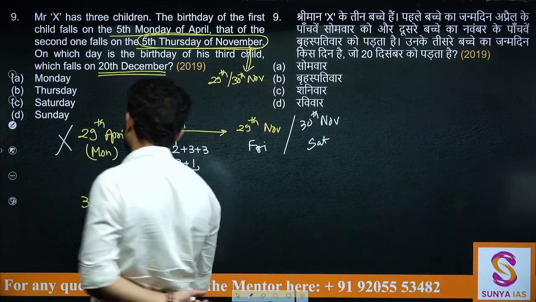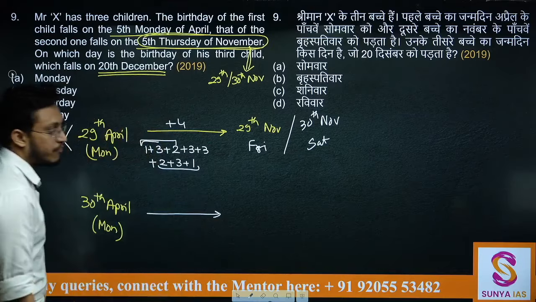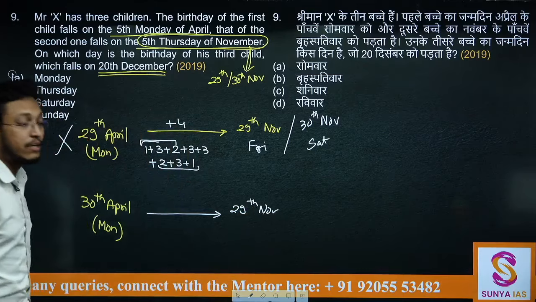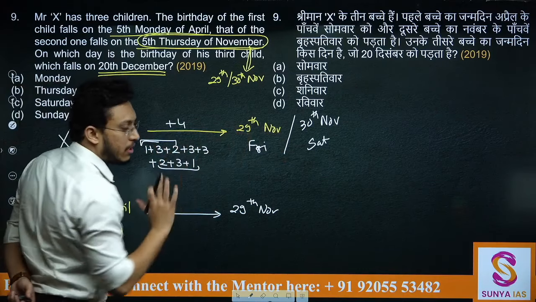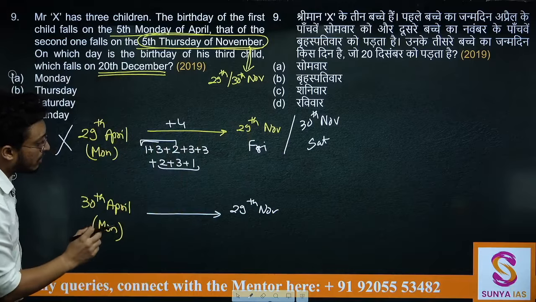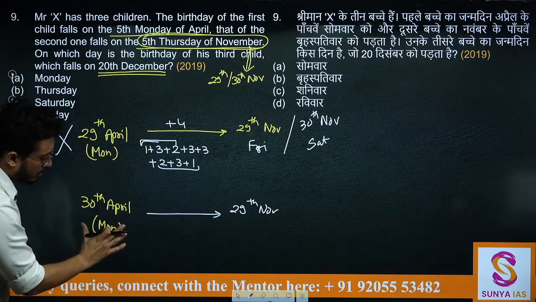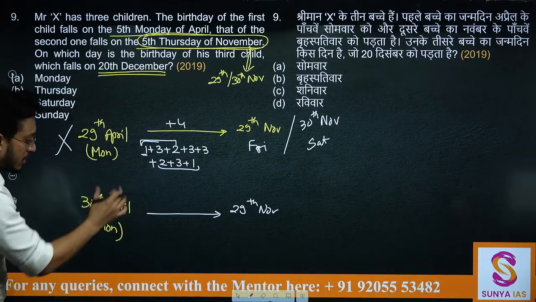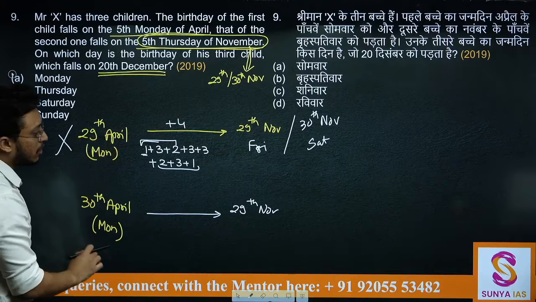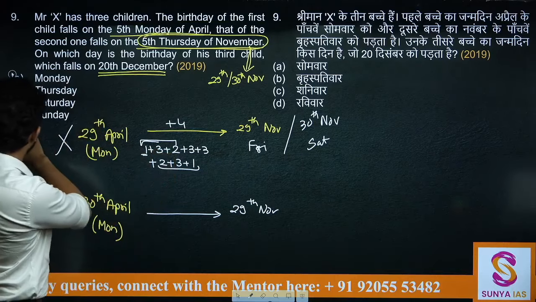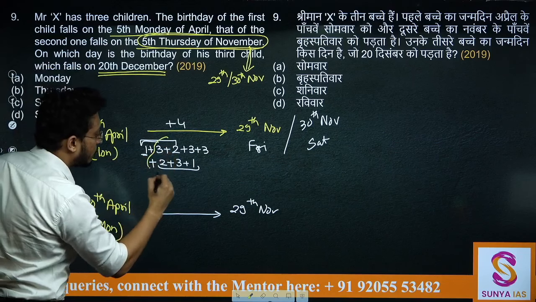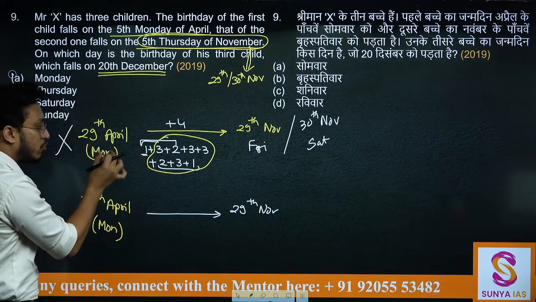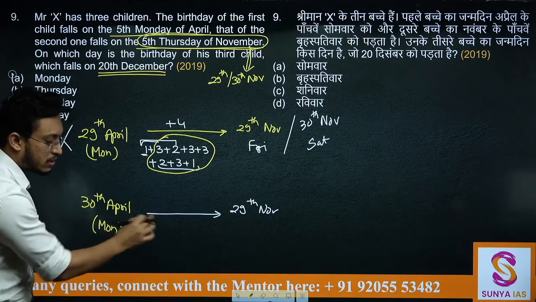Let's check for another. If I am counting this till 29th of November, now understand what the difference will be. See, you will not have to count this every time, it is a one-time thing. Why will you not have to count it every time? If I am counting this, can you see I will not have to count this one now. Because now this is starting from 30, earlier it was starting from 29. So everything else remains same. All of this will remain same. This one will not be there. This one was because one more day was left in April, but here no days are left in April now.